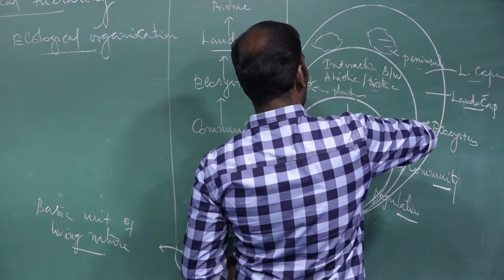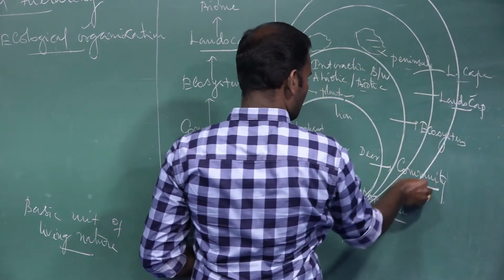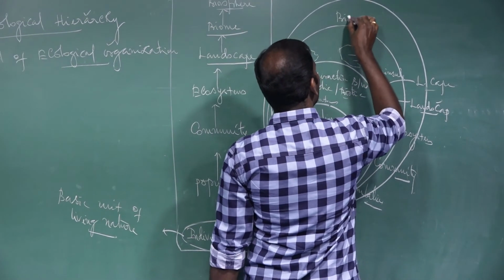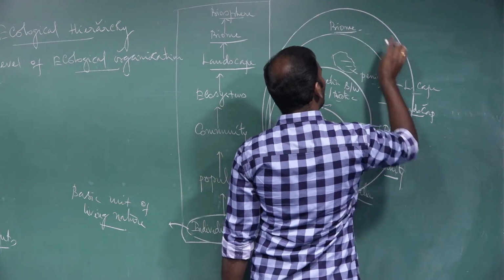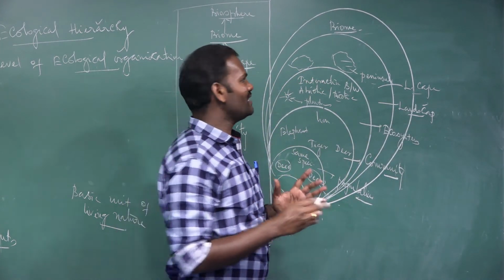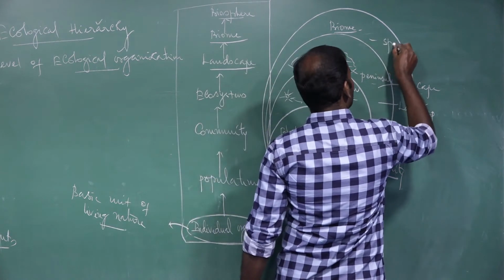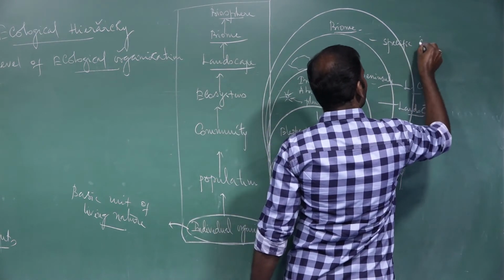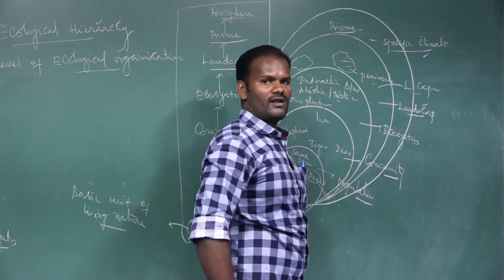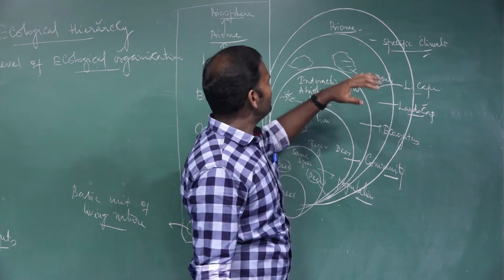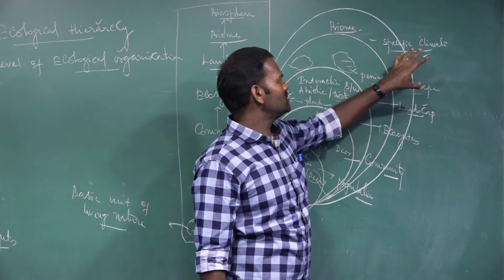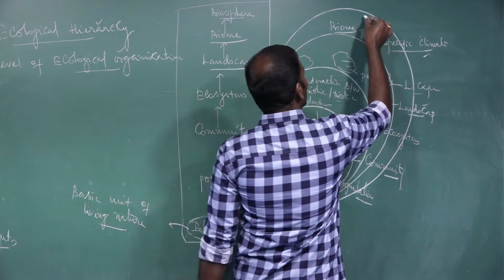Different landscapes combined together form what is called a biome. What do you mean by biome? A biome is a naturally delimited area defined by a specific climate, of flora and fauna. For example, the tundra region.